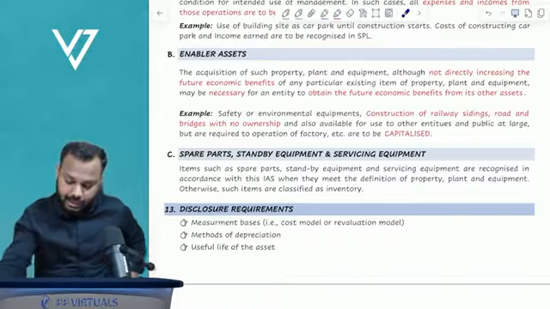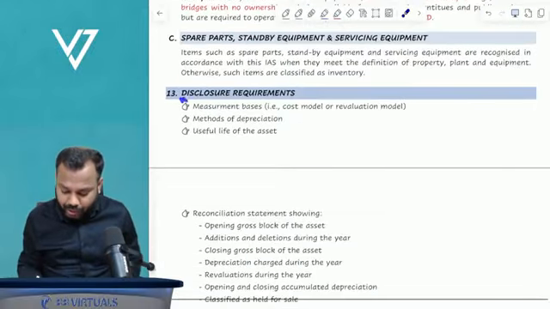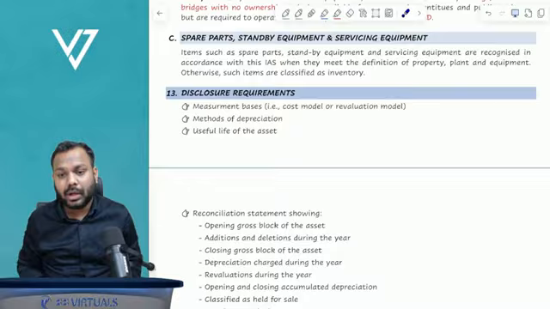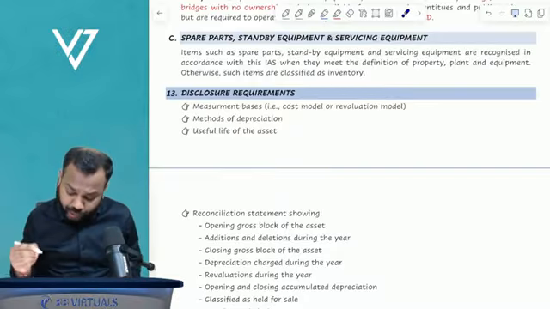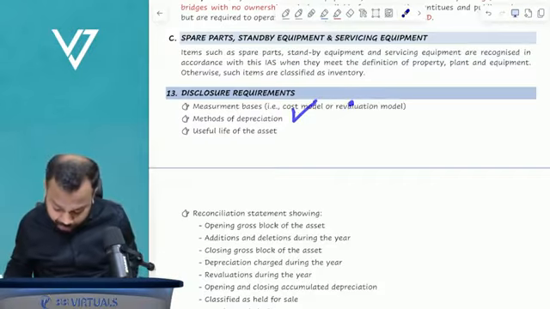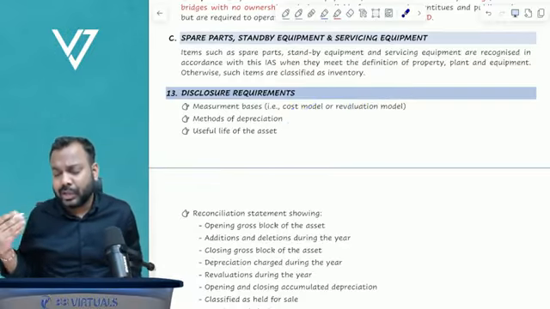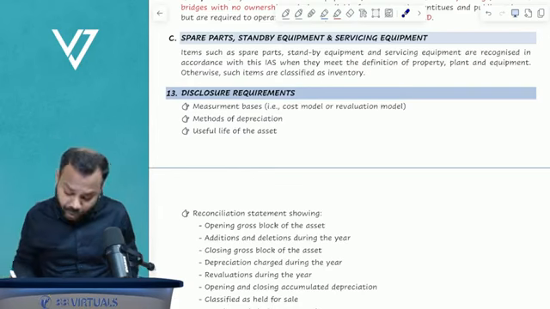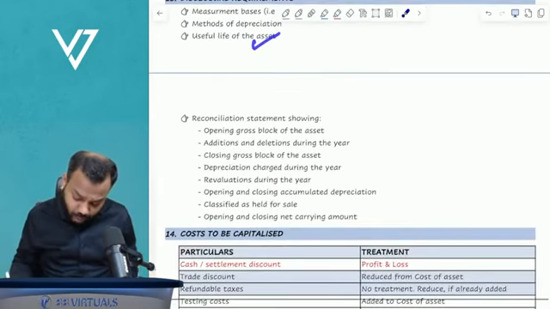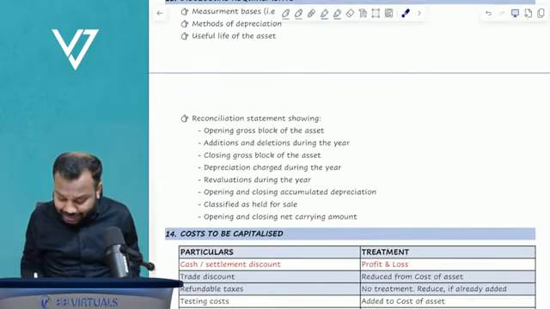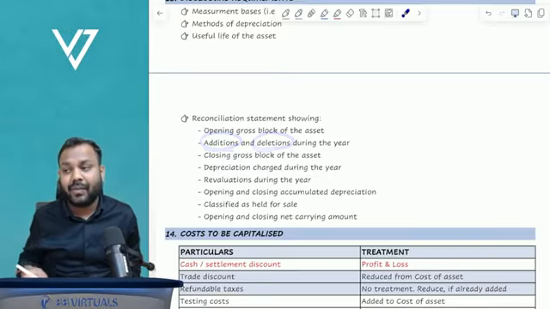Okay. Now, moving on to disclosure requirements. So what all do we have to disclose? We have to disclose whether we are using the cost model or the revaluation model. What is the method of depreciation: SLM, WDV, production units method, machine hour rate method? What is the useful life of the asset? What is the opening gross block of the asset? What are the additions or the deletions that we have done during the year?